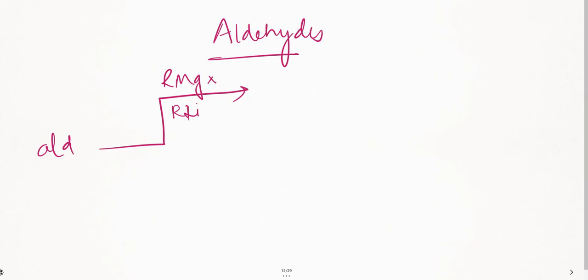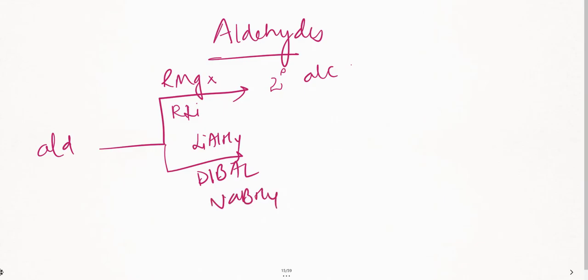What do we get? We are going to get secondary alcohols. Remember that. Suppose I'm introducing a reducing agent like lithium aluminum hydride, or I'm introducing Dibal, or sodium borohydride, all are reducing agents. What do I get? I get alcohols. Right?